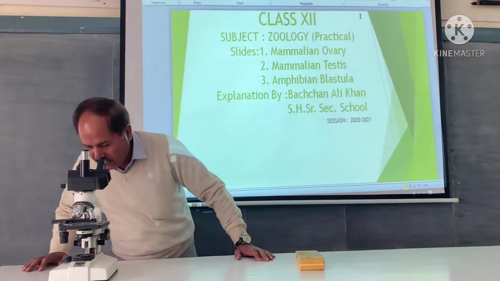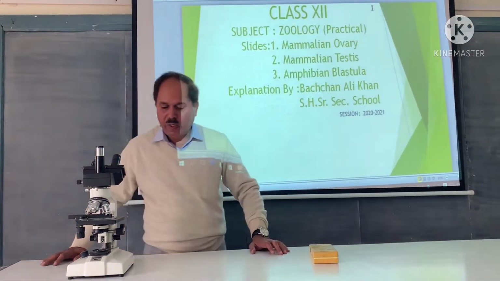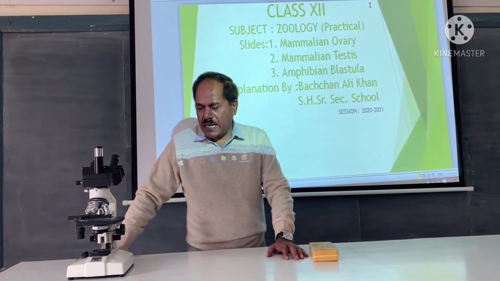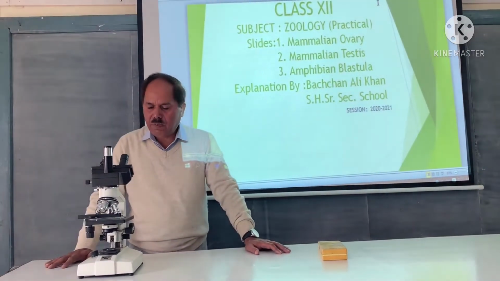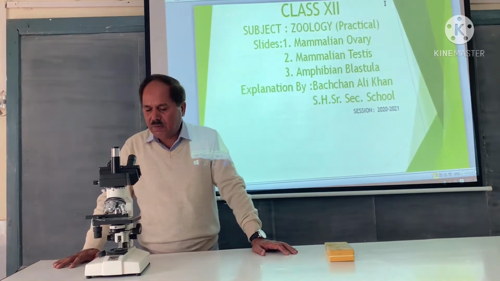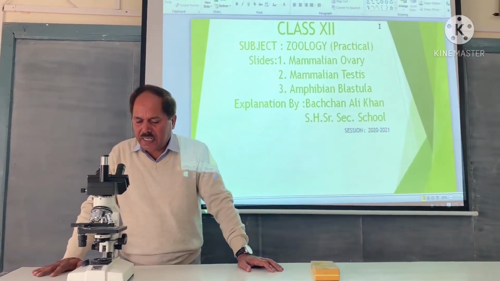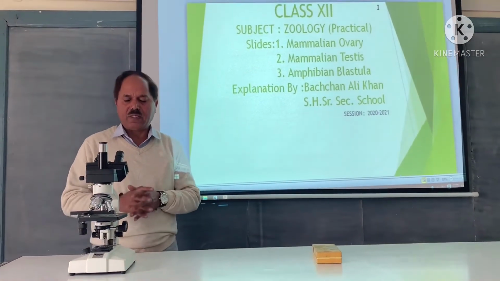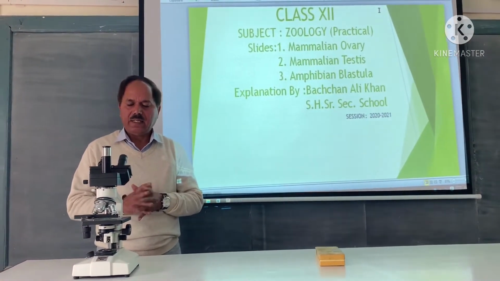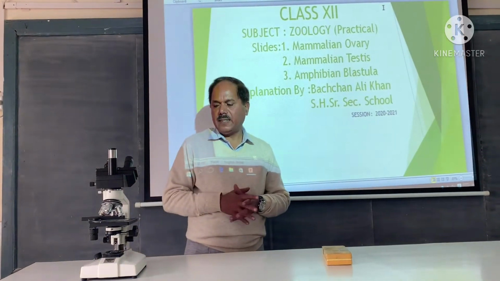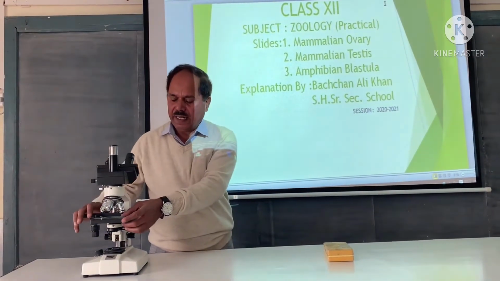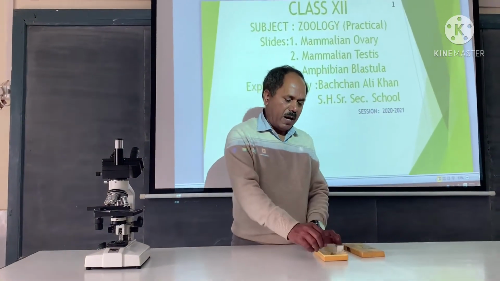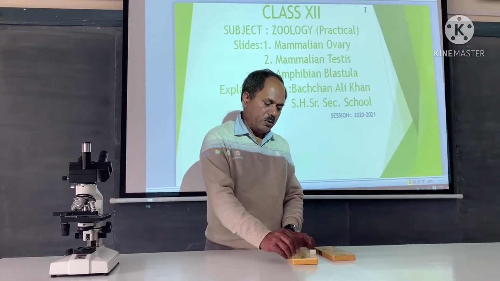So in this section, we can see Sertoli cells, sperm mother cells, primary spermatocytes, secondary spermatocytes, spermatids, and also numerous flagellated sperms. When these structures are there, you can easily conclude that this is slide containing a section of mammalian testis. Another slide, part of your syllabus related to reproductive system, is amphibian blastula.